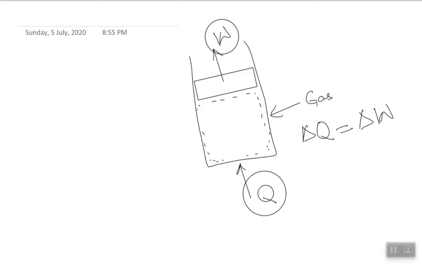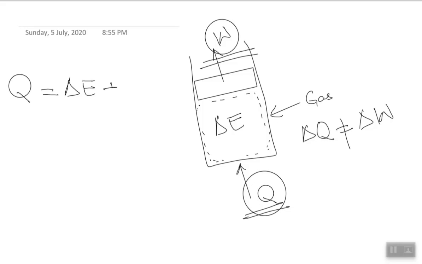But in most cases, dQ is not equal to dW. That's what I mean to say: whatever heat you are supplying to the system is definitely not reflected in terms of W. So there would be some change in the energy in the system. In other words, if you are supplying heat to the system, there would be some energy changes in the system, and there would be some work done. So this heat transfer is not only equal to the work done, but there would be some change in the energy as well.